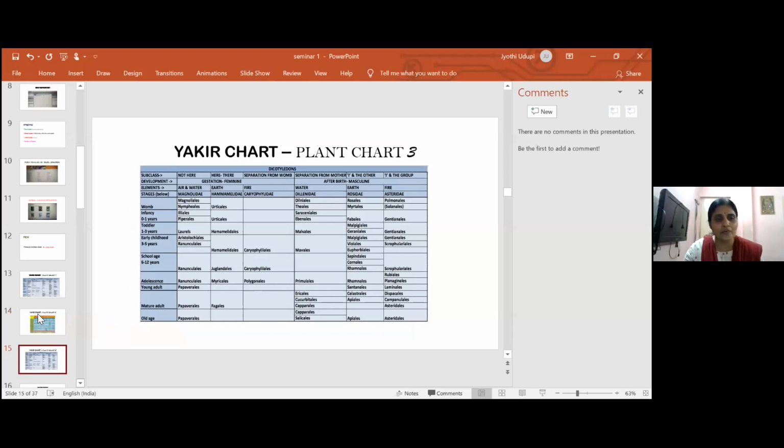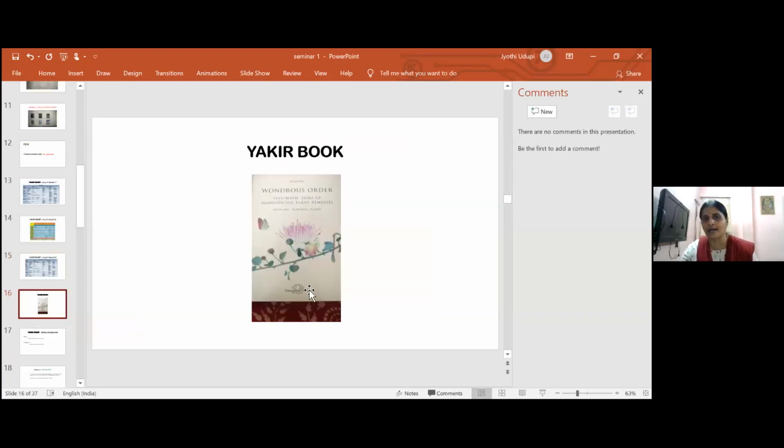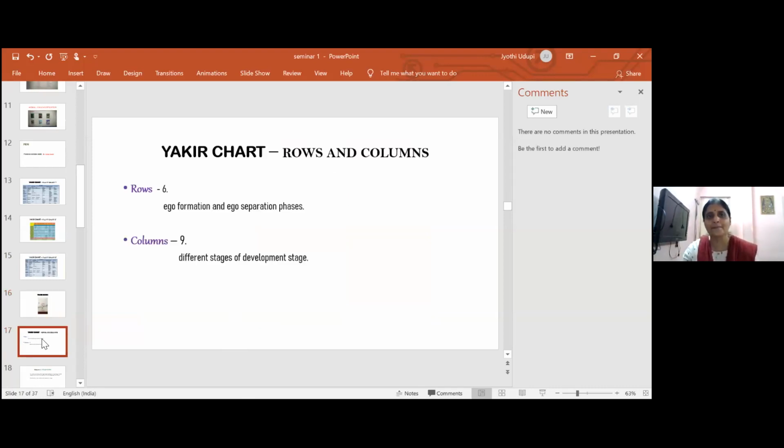Before I go further, this book is by Dr. Akir about this evolutionary chart, and she explains each plant remedy. It's a wonderful book, and whatever we have practiced with the drugs, if you read this book, you get a new phase of that drug. So if possible, if you get this book somewhere, please read.